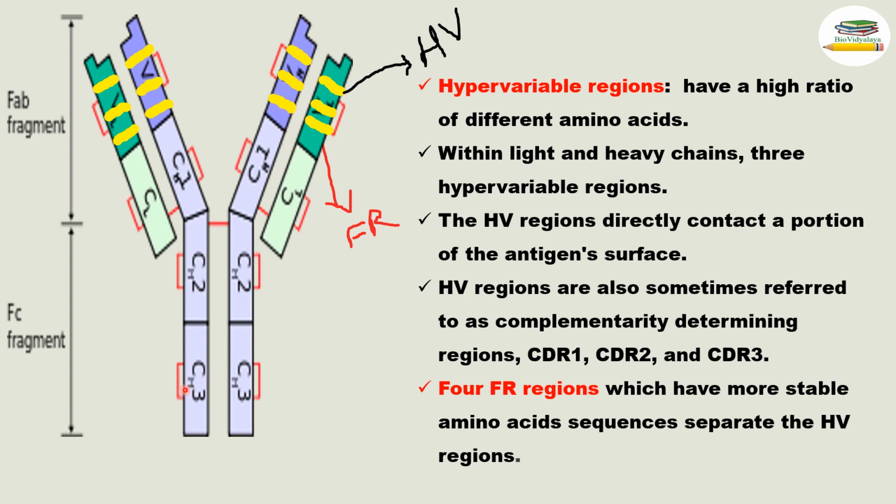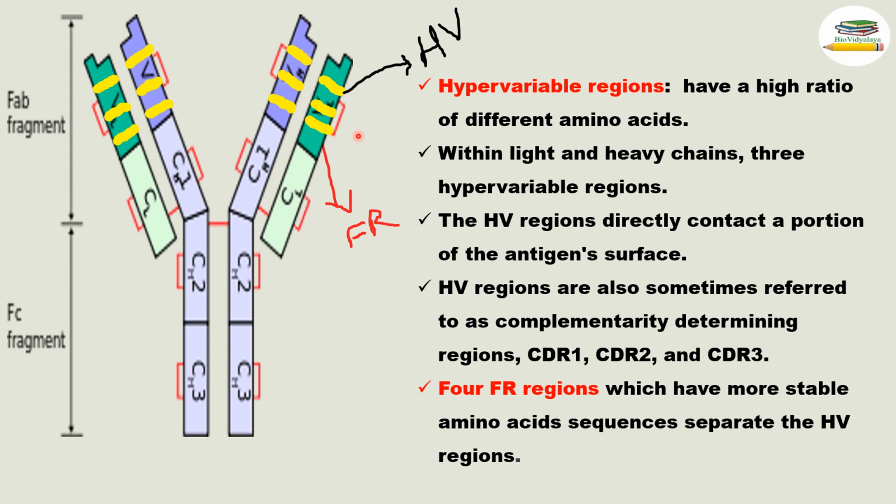Okay. So in total, how many hypervariable regions are present in one antibody? So 3 into 4. Here 3 is present, here 3, here 3, here 3. So 3 into 4, 12 hypervariable regions are present within one antibody.